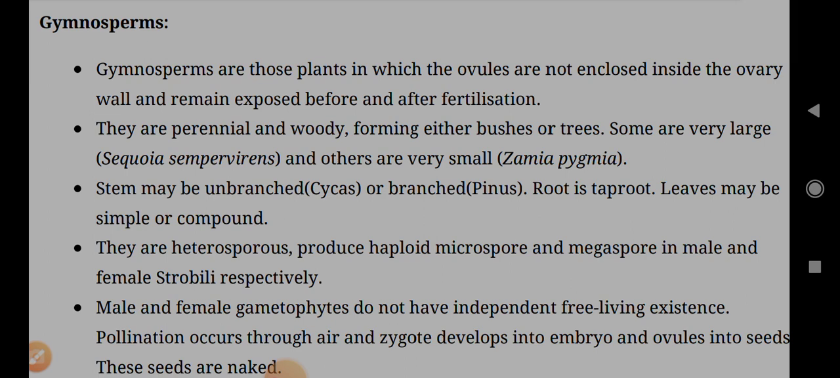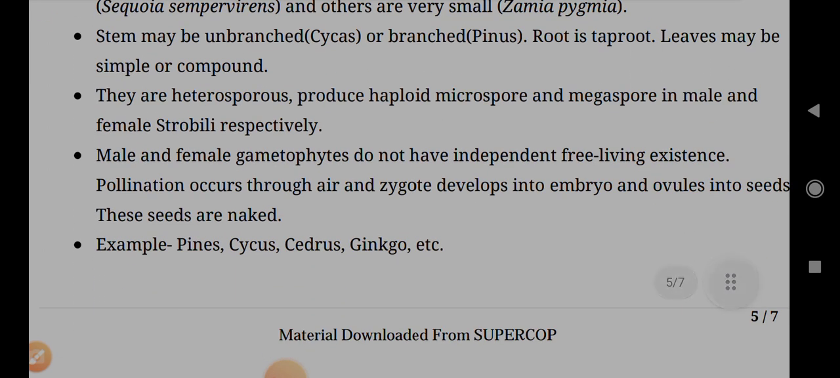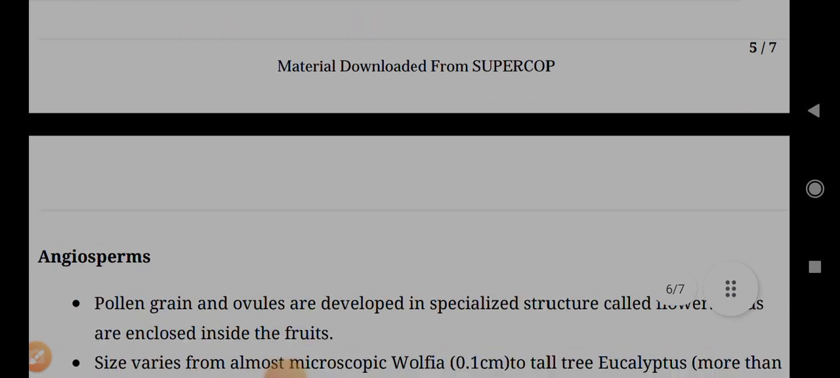Root is a taproot. Leaves may be simple or compound. They are heterosporous, producing haploid microspores and megaspores in male and female strobili, respectively. Male and female gametophytes do not have an independent, free-living existence. Pollination occurs through air, and the zygote develops into embryo and ovules into seeds. These seeds are naked. Examples: pines, Cycas, Cedrus, Ginkgo, etc.